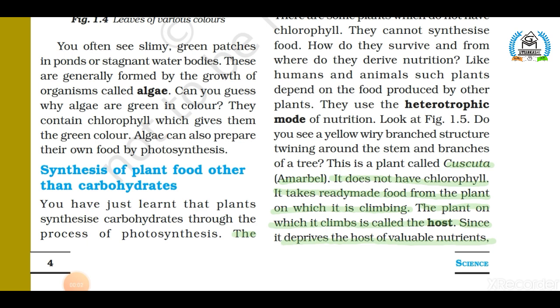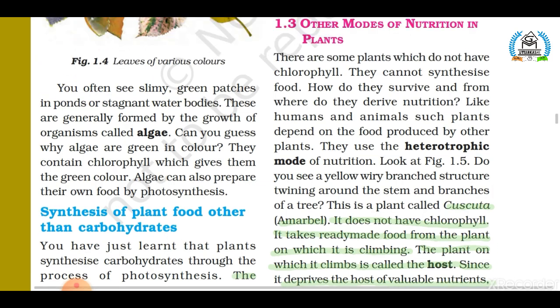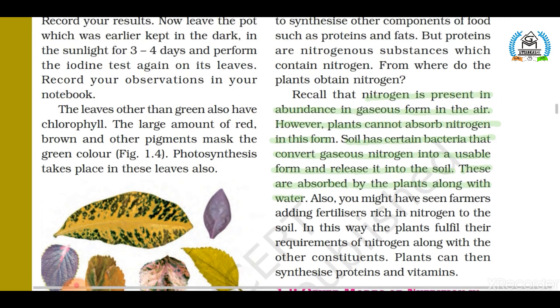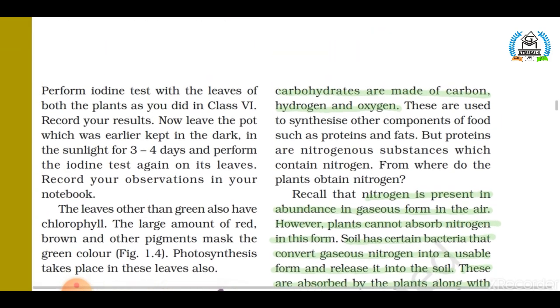Now moving on towards the next topic, that is synthesis of plant food other than carbohydrate. Students, in this topic you will learn how the other components of food like protein and fats are formed. Carbohydrate is basically made of carbon, hydrogen and oxygen. These three elements are also used to synthesize protein and fat. But there is one more element that is used with these three elements to form proteins, that is nitrogen.